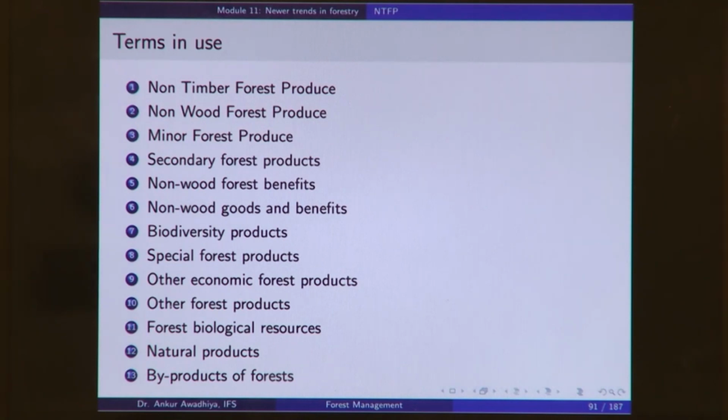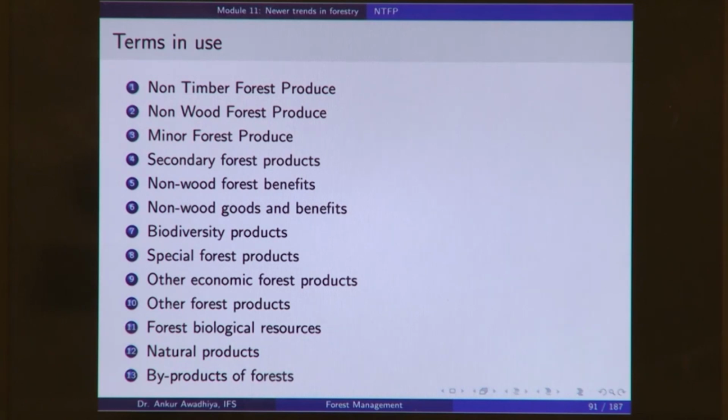Now, this term biodiversity products is emphasizing the fact that we are getting these non-timber forest produce because of the biodiversity. If we did not have biodiversity, we would not have grasses, we would not have fruits, fiber, fodder and so on.